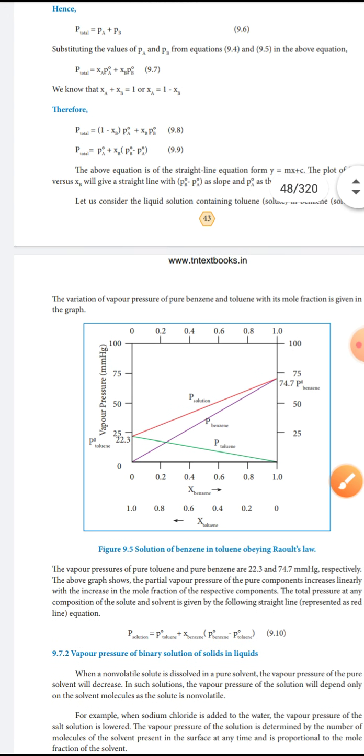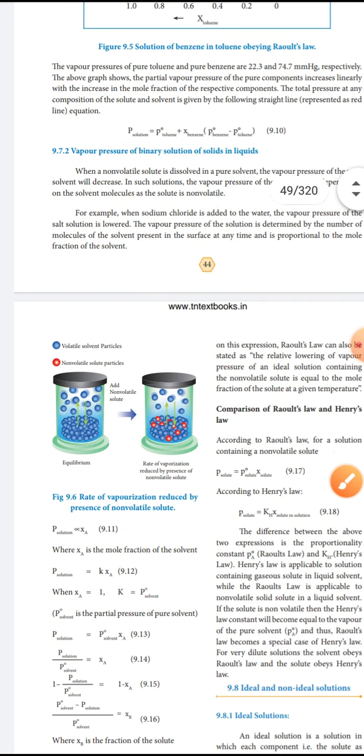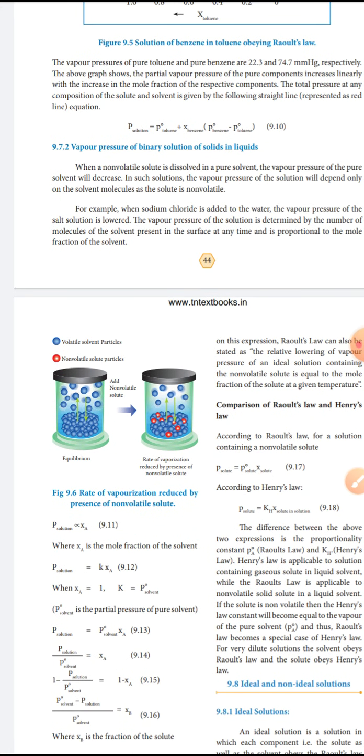Next, let me learn the vapor pressure of a binary solution of solid in liquid. Already we studied liquid in liquid. The second type is the vapor pressure of a binary solution of solid in liquid.